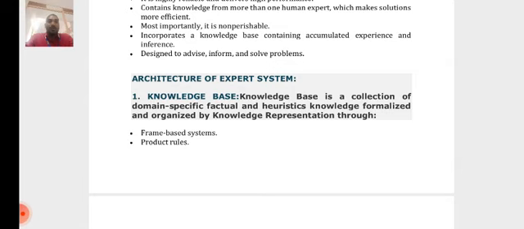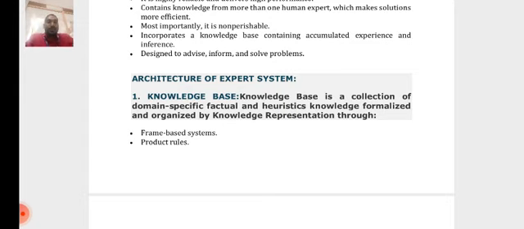In the architecture of expert systems, we have some components. One of them is the knowledge base. Knowledge base is a collection of domain specific factual and heuristic knowledge, formalized and organized by knowledge representation. Here two things we have to follow: knowledge acquisition and heuristic knowledge. Heuristic knowledge means we know the right path we have to choose, and when we have four paths, which path we have to choose in the next step. So that is a heuristic search. So we have heuristic values. In that heuristic value, whichever one is the higher or minimum value, that we have to choose.